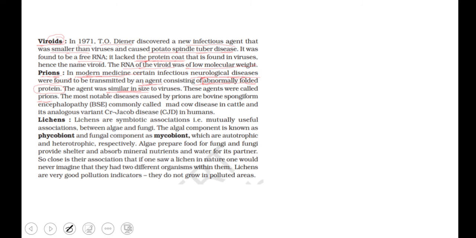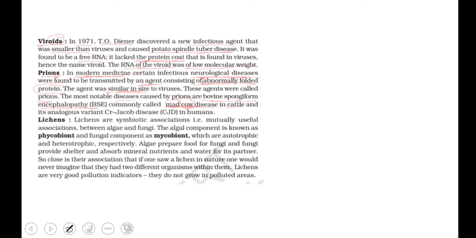The most notable disease caused by them is bovine spongiform encephalopathy, or mad cow disease. The name itself is telling: mad cow. It affects the cattle. When these prions reach the brain, they cause certain disabilities in the brain.